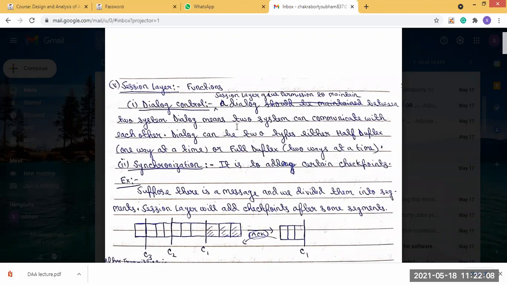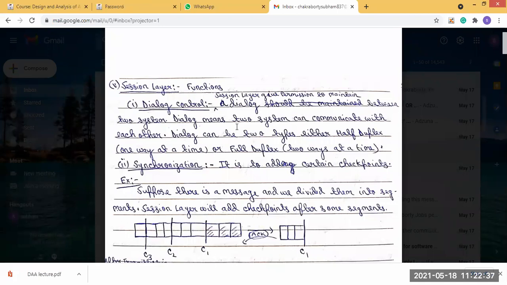When the 2 systems are communicating, they can communicate with each other in the same time slot simultaneously, or either one system sends while the other receives, and in the next time slot the other system sends the data and the first system receives.